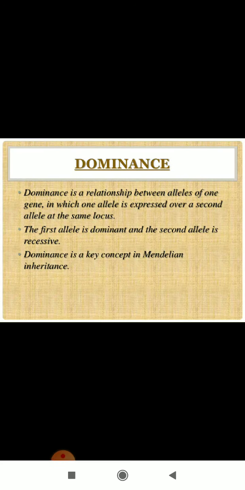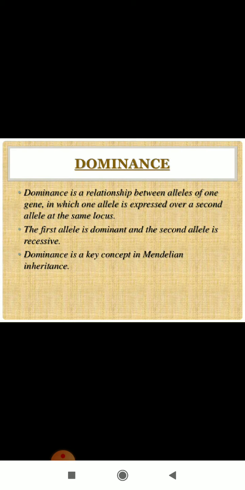Okay, so after the laws of Mendel, the law of segregation and the law of independent assortment, today we are going to talk about the deviations from Mendelism. So there is simple Mendelism, which follows the laws of Mendel, like the law of segregation and the law of independent assortment.